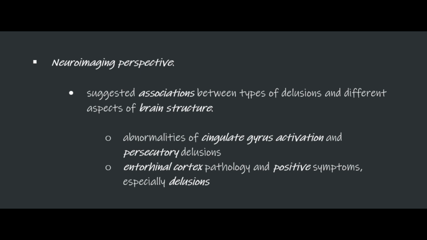The neuroimaging perspective suggested associations between types of delusions and different aspects of brain structure, such as abnormalities of cingulate gyrus activation and persecutory delusions, and entorhinal cortex pathology and positive symptoms such as delusions. Coming on to disorders of form of thinking.